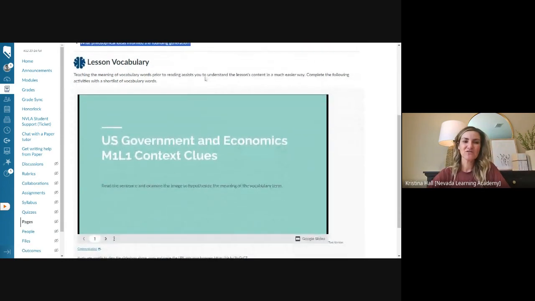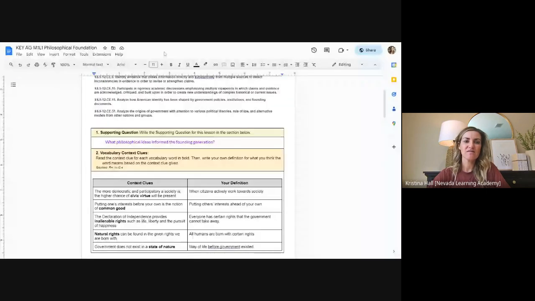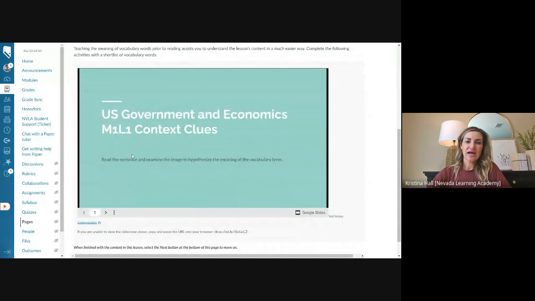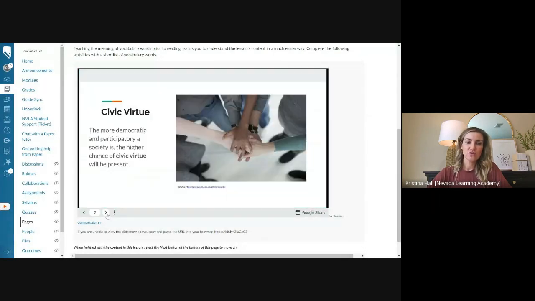Okay, let's take a look at the vocab. So if we look at the next part of it, it says key vocab clues. All right, so they want the context clue and then the definition in your own words. So where you find that is here, it has the context clues. Okay, so your first word is: the more democratic the character of a society, the higher the chance of civic virtue will be present.